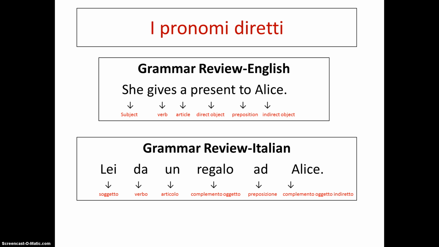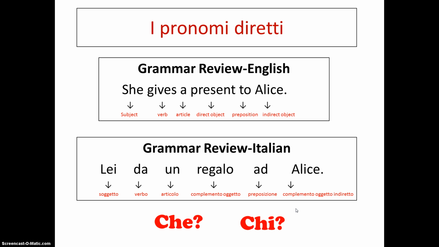Italian is very similarly structured. We can see the same sentence. We have our soggetto, lei. Our verb in the infinitive is dare. In this, the conjugated form is dà, verbo dà, articolo un, complemento oggetto, regalo, that's our direct object, preposizione ad, complemento oggetto indiretto, Alice.